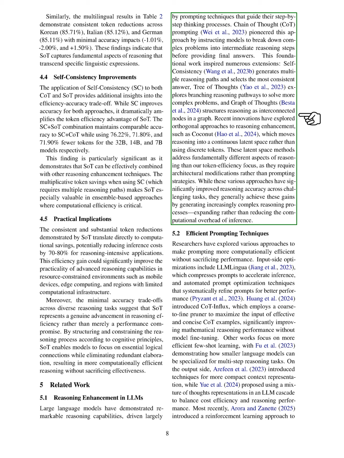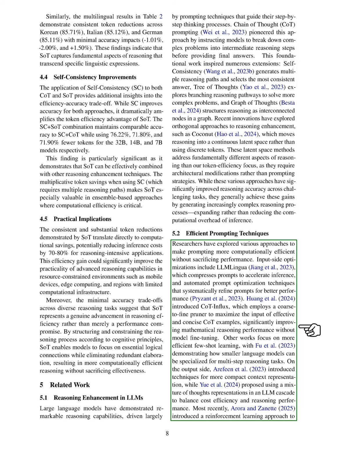In our pursuit of efficient prompting techniques, we have seen various strategies aimed at making prompting more computationally efficient without sacrificing performance. For instance, LLMLingua compresses prompts to speed up inference, while automated prompt optimization refines prompts for better results.